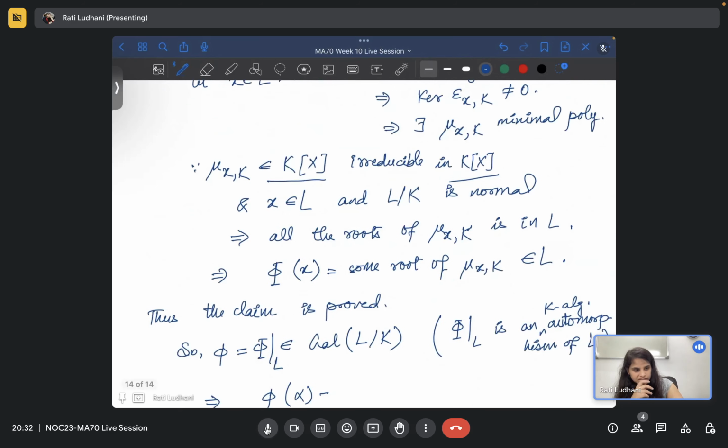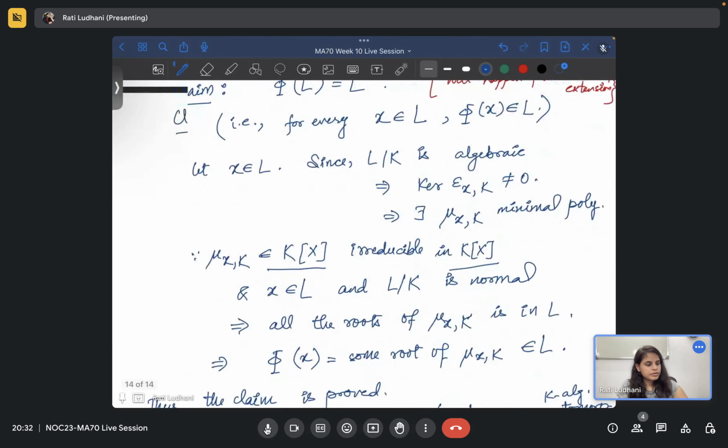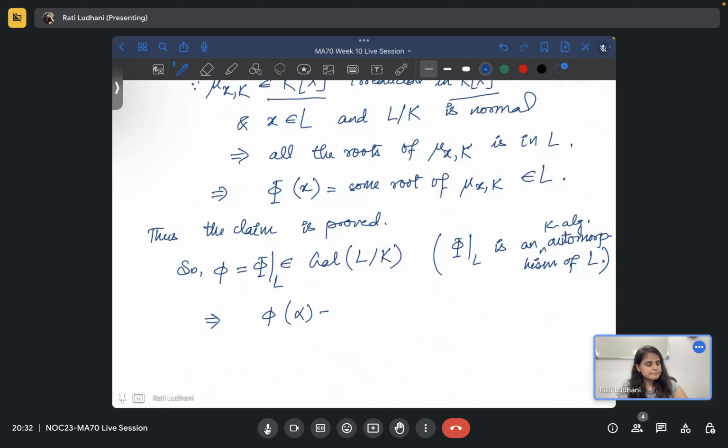The main thing is what we were trying to prove, that we have this expression, alpha and beta are some roots of f and g in E, like in the algebraic closure. So phi of alpha is equal to beta, that we know.